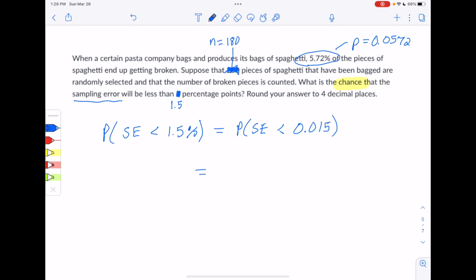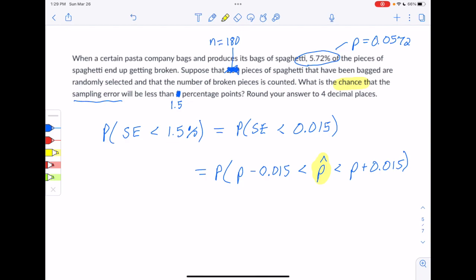So doing some more translation on this, probability that p minus 0.015 would be less than p-hat would be less than p plus 0.015 is what we want to answer. So we're talking about the chance for sampling error when we're in a proportion setting.